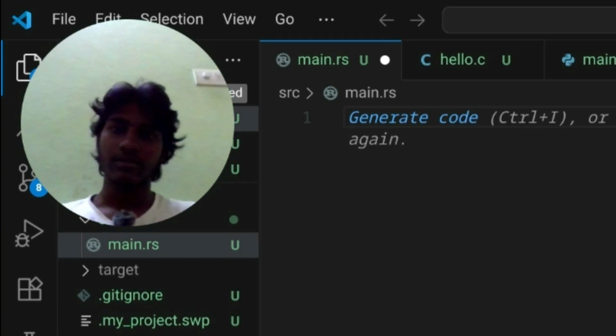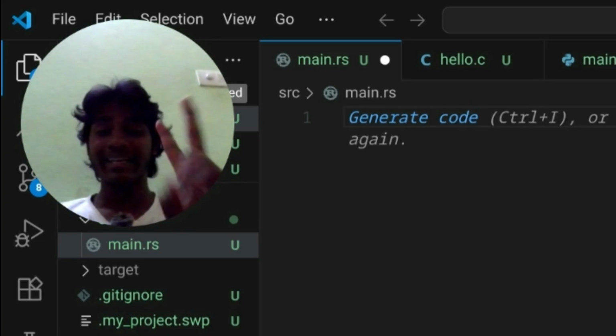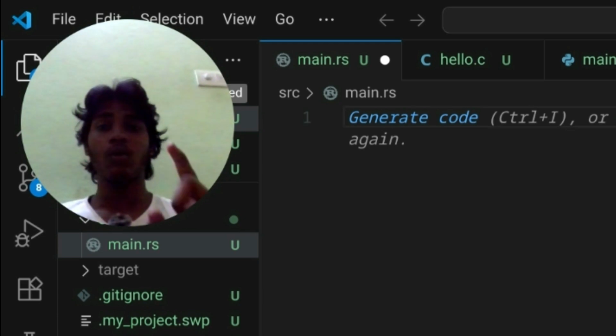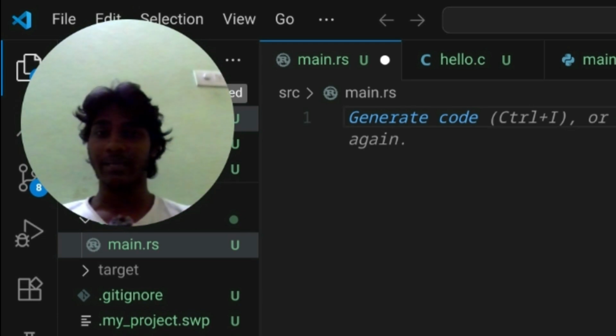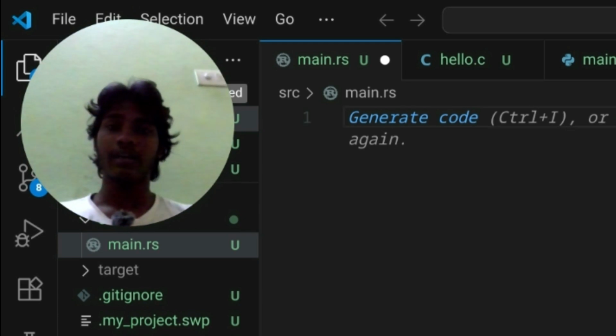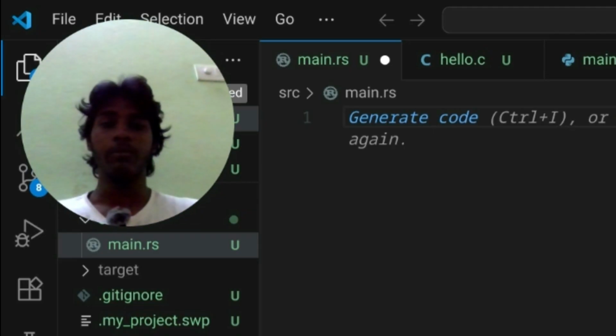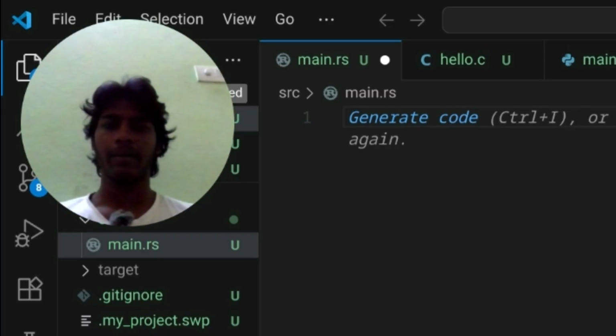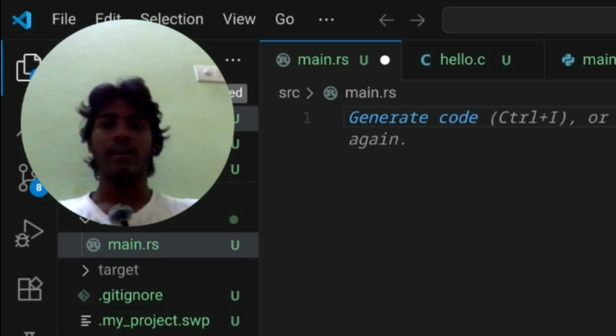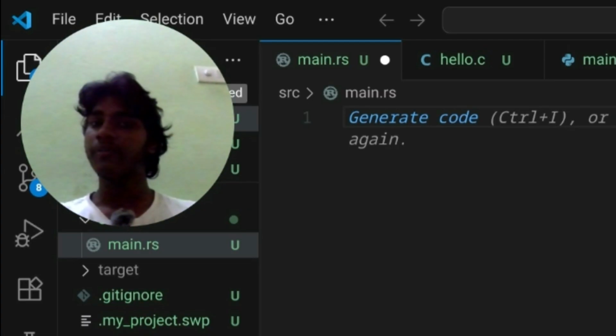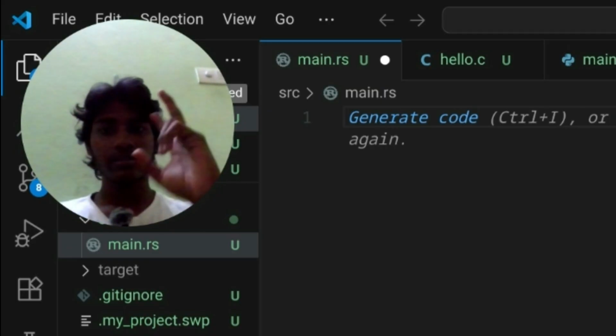Now we'll jump into the second one. The second rule is, there can be only one owner at a time. We can't say a is equals to 5 and then a is equals to 6, and a is equals to 10 also not possible, because a is equals to 5. It is the fixed value and fixed ownership. So the owner of 5 is a. What is the value of a? 5. So this is the second rule.